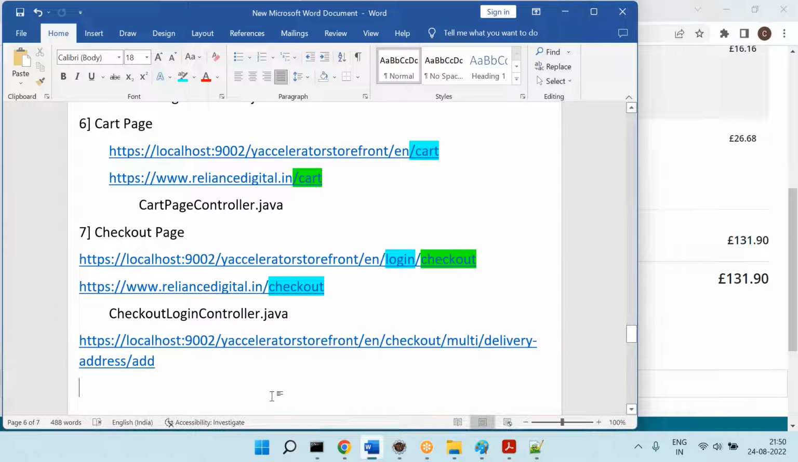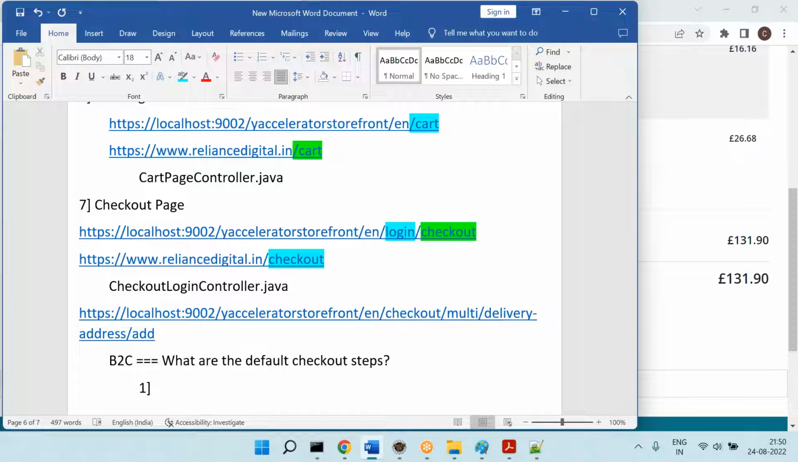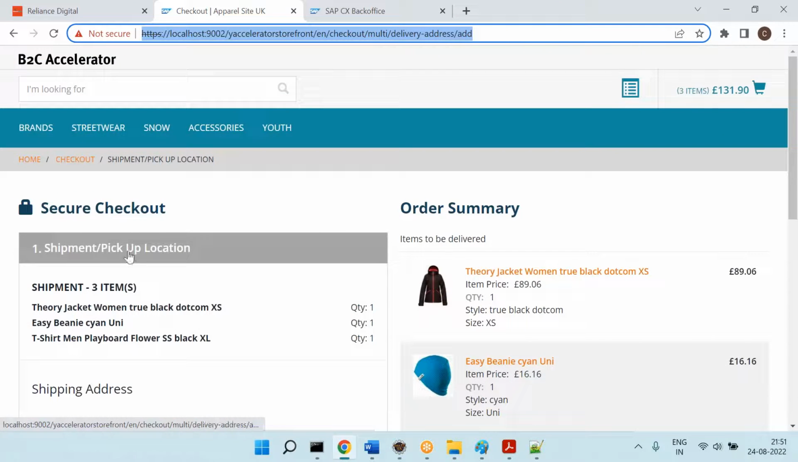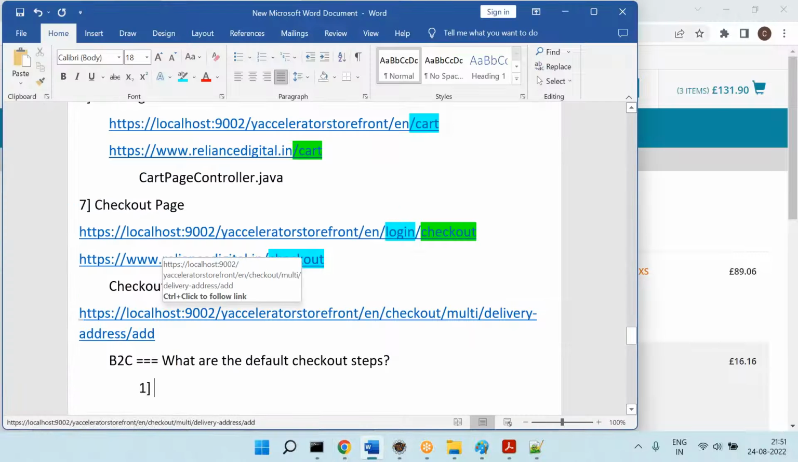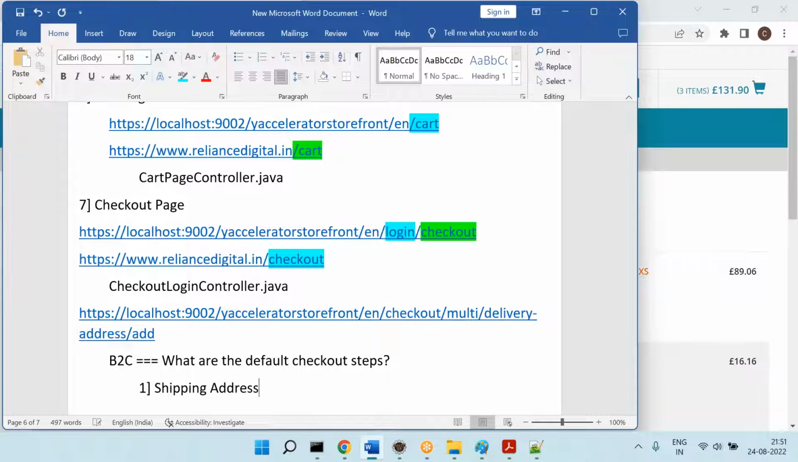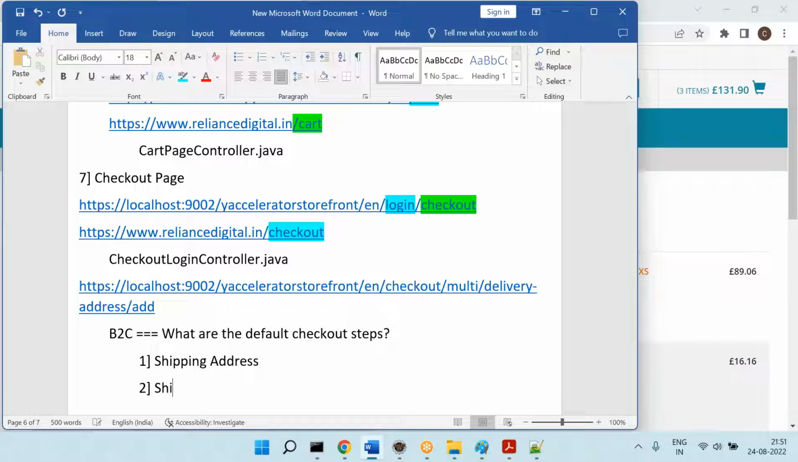So that means in case of B2C, let me ask the question this way: what are the default checkout steps? You need to remember these names here. In case of B2C, what are the default checkout steps? So the first one is you have an option to enter the shipping address. Then the second one is shipping methods.